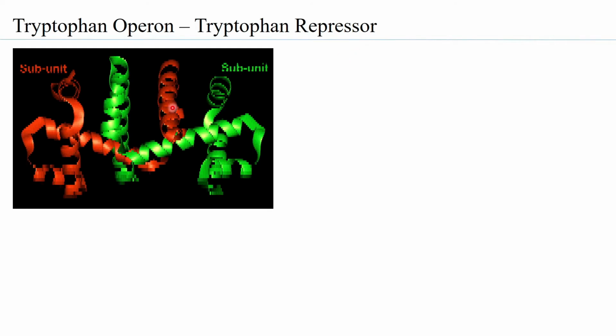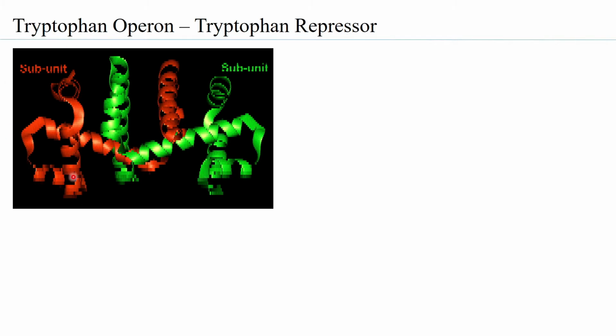So what has been shown through a lot of structural chemistry studies is that the tryptophan repressor is primarily a dimer. As you can see, this is one subunit in red and this is the other subunit in red. In fact, each monomer is made up of about 4 to 5 helices. And this also has a very typical helix turn helix complex, and it is this helix turn helix motif that is responsible for binding to the DNA at the operator region.